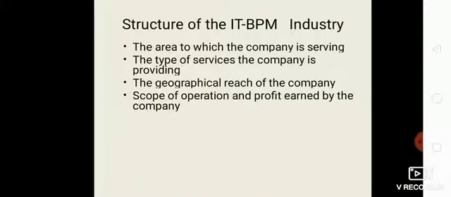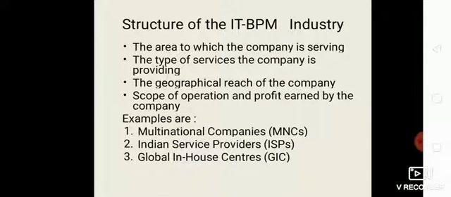Structure of the IT BPM industry. The companies within the IT BPM industry are classified on the basis of the following parameters, means the area which the company is serving, the type of services the company is providing, the geographical reach of the company, scope of operation and profit earned by the company. Examples are multinational companies, Indian service providers, global in-house centers.